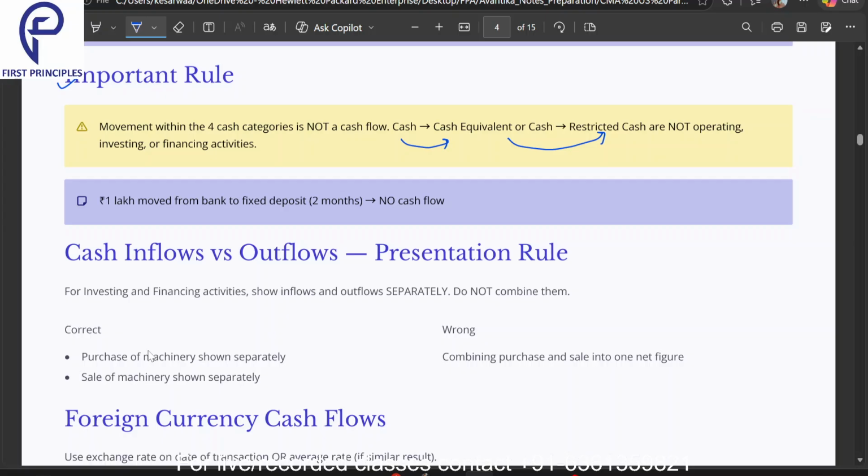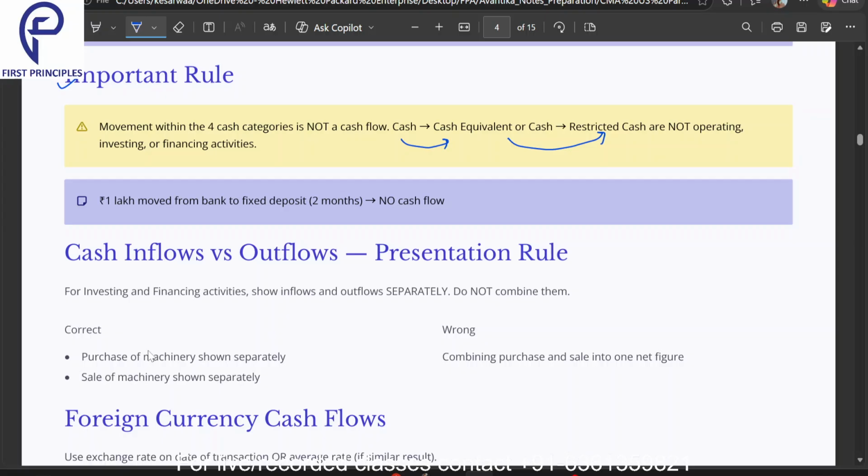In the statement of cash flows, we include cash, cash equivalents, restricted cash and restricted cash equivalents. So if the money is moving among these 4 categories, it is nowhere accounted as an inflow or outflow of cash. Why? Because the cash is staying within your business. It's not going out of my business or coming inside my business.